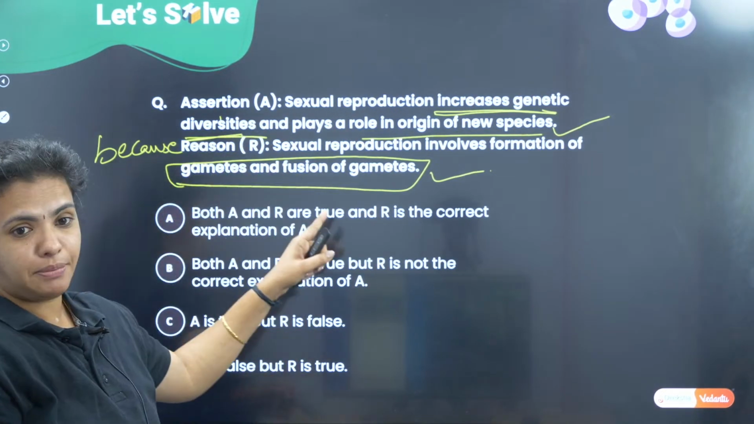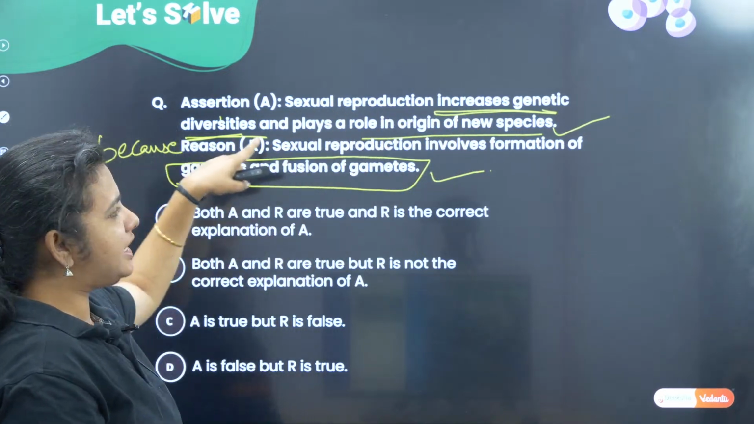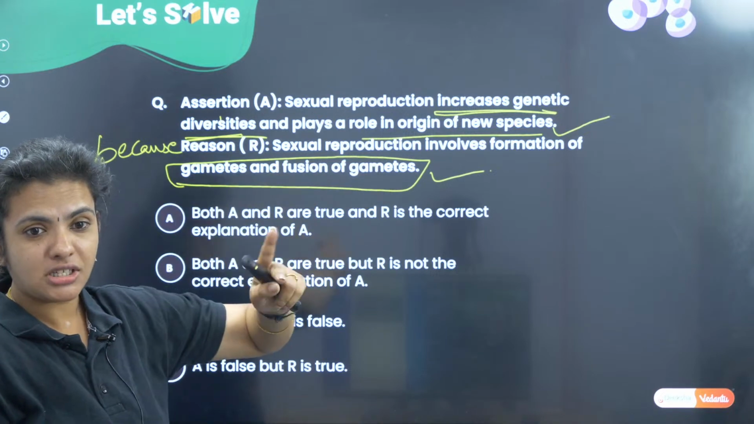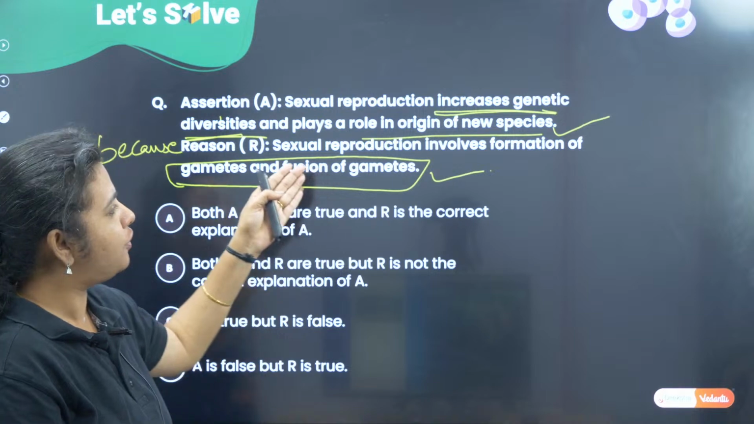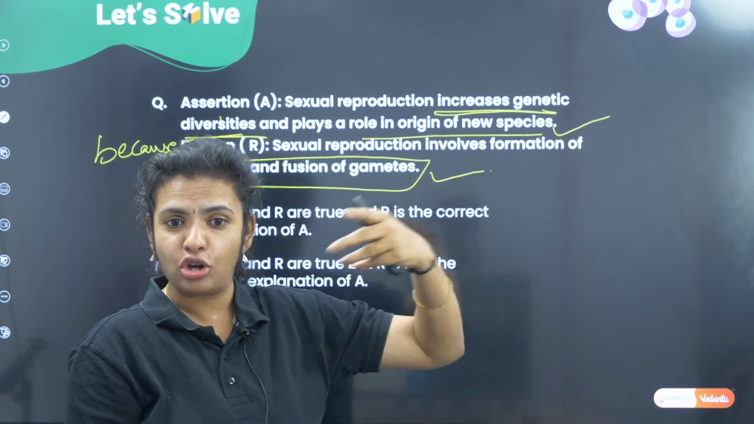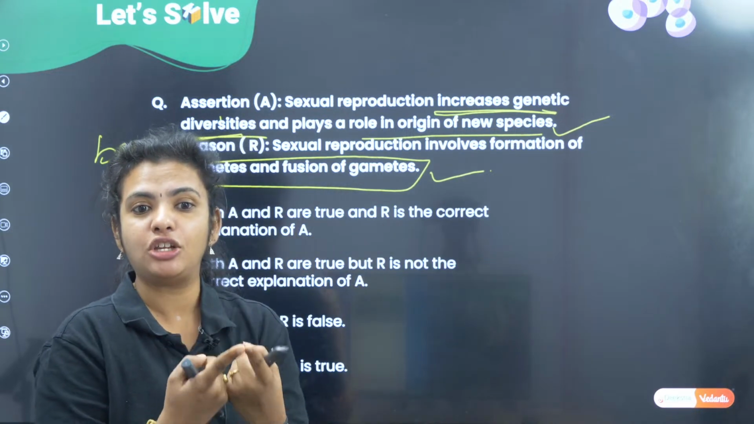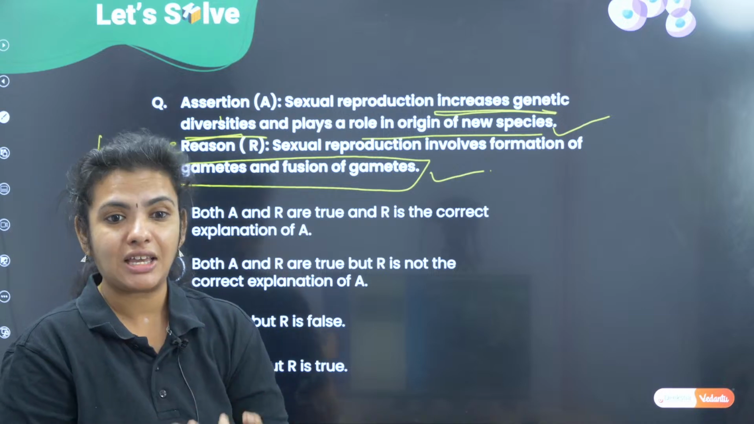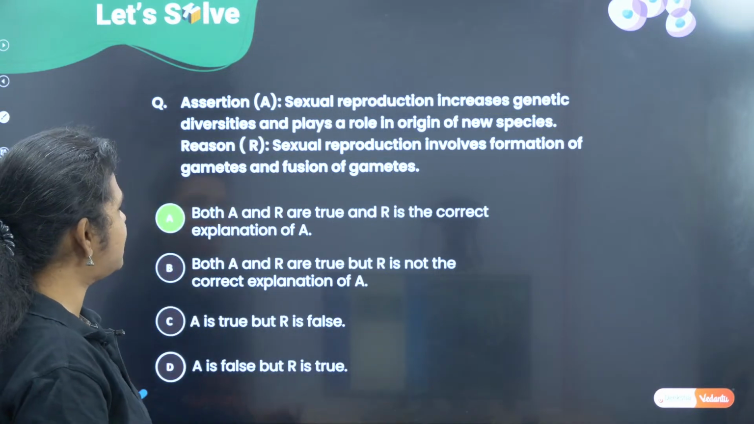It becomes one statement. How does sexual reproduction increase genetic diversity? Because there is a fusion of gametes, isn't it? If there was no fusion of gametes, I will not have a new species, it would be a clone. Because there is fusion of gametes, I am having a new species and there is diversity. Correct? I hope you are able to correlate what I am saying.